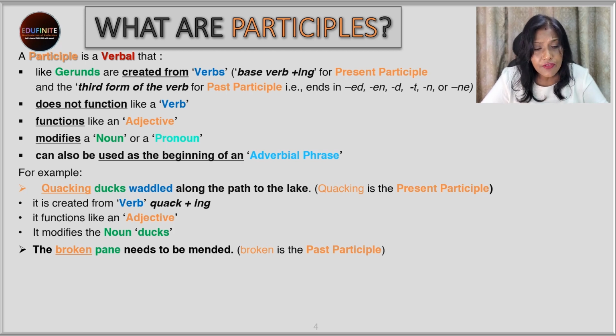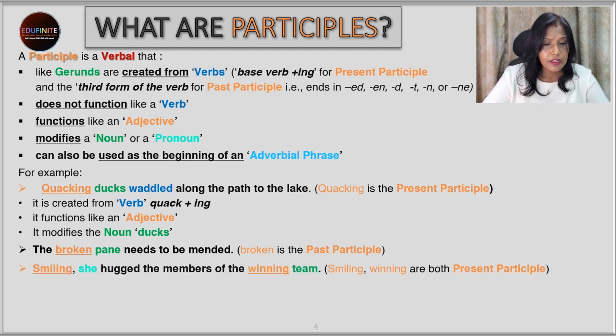But is it functioning like a verb? No, it is not. What is it functioning like? It is telling us more about the pane. How is the pane? It is broken. So it is playing the role of an adjective. So this is a participle and it's a third form of the verb, so it's a past participle.